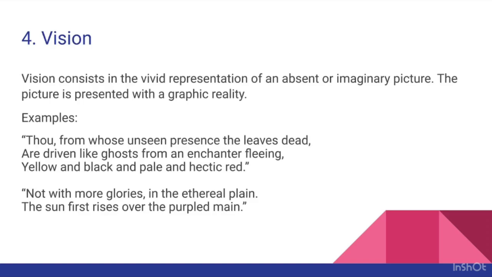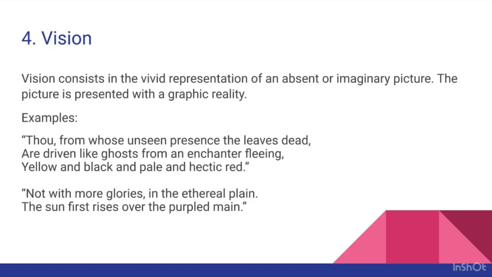He presents such a picture by means of his words with such a graphic reality that it seems that the whole thing is actually present or happening before him. Okay? So let's look at the examples.